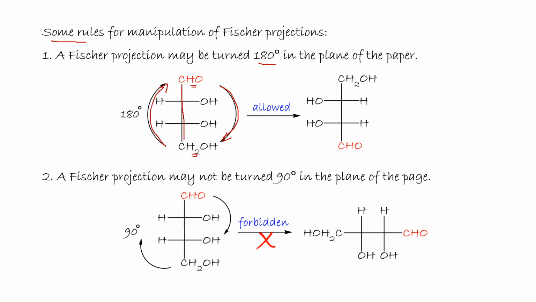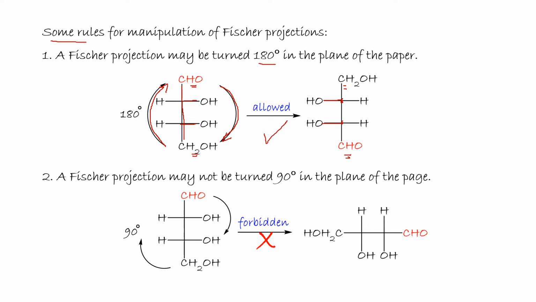You get the aldehyde down, CH2OH up, and the OH from the right to left. No change in the configuration of the asymmetric center, and that's allowed.